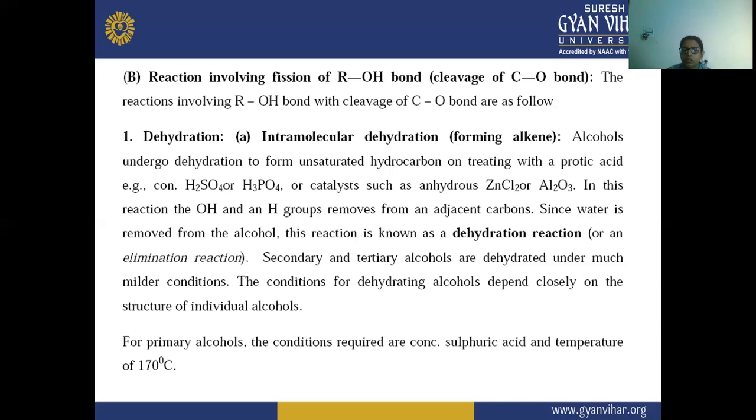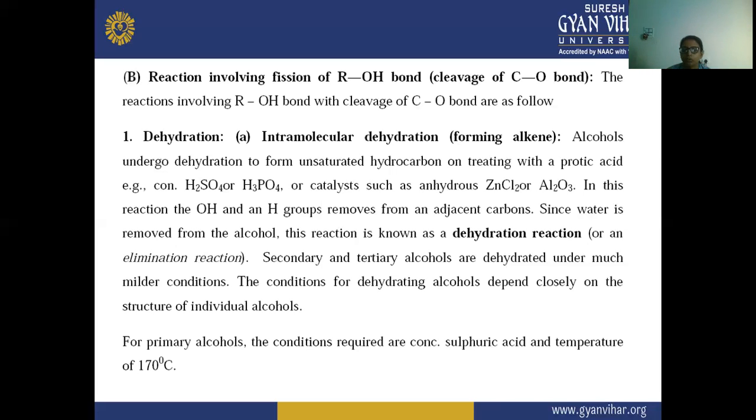So when alcohols undergo this dehydration, there is a formation of an unsaturated hydrocarbon, and in that condition we are treating the alcohol with a protic acid. That protic acid may be H2SO4, sulfuric acid, or phosphoric acid, H3PO4, or the reaction occurs in the presence of a catalyst such as zinc chloride or Al2O3.